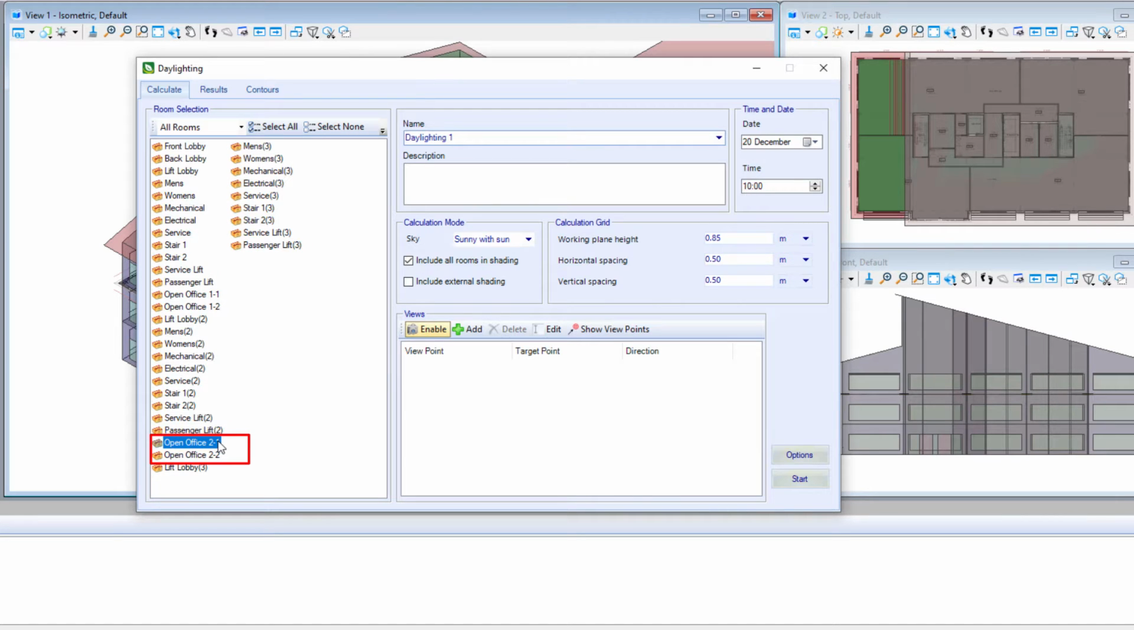I'll first select the 2 rooms I want to simulate. I'll give the report a name. I'm going to use the date and time to make it easy to identify, as I will probably want to run a number of these at different times of the day and year. Note that I have selected a date and time in the dialog.